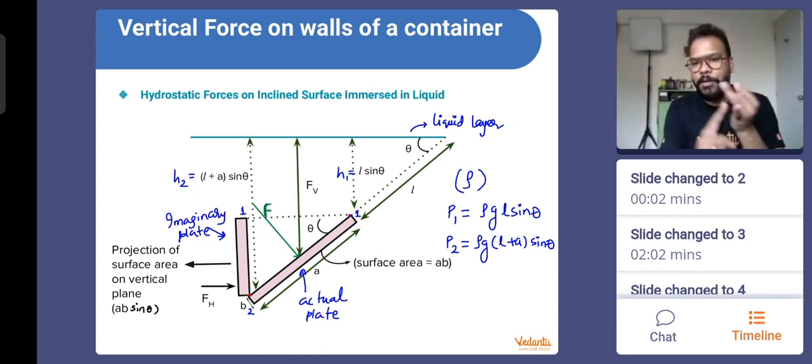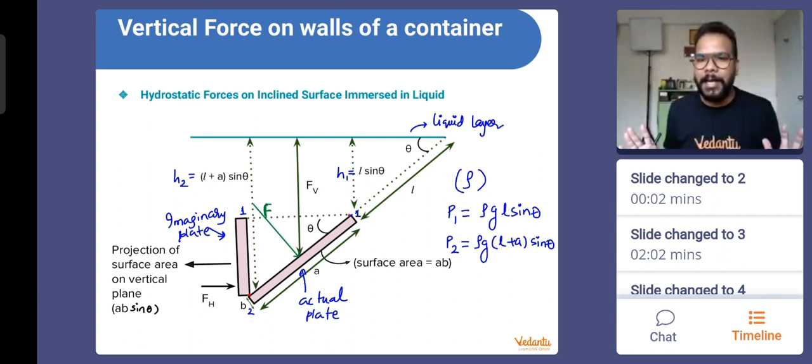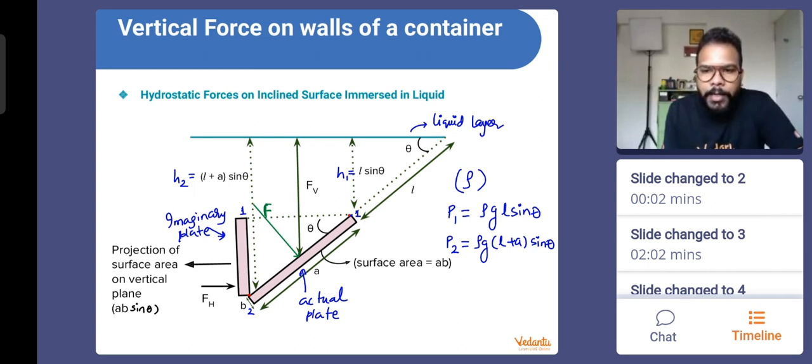We have already found the value of pressure. We know the area value already. And now we know that this force has two components, one horizontal and one vertical. We'll first find out those two components and then find the resultant. Both of them are perpendicular to each other for sure. Only one more thing before we get into more derivation.